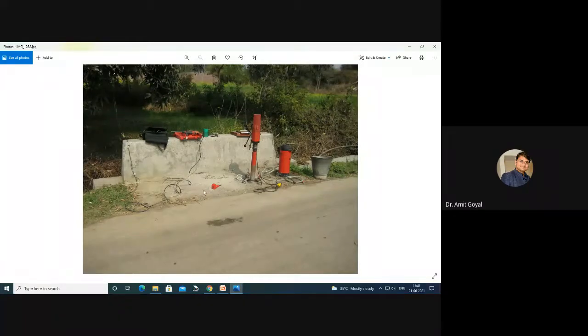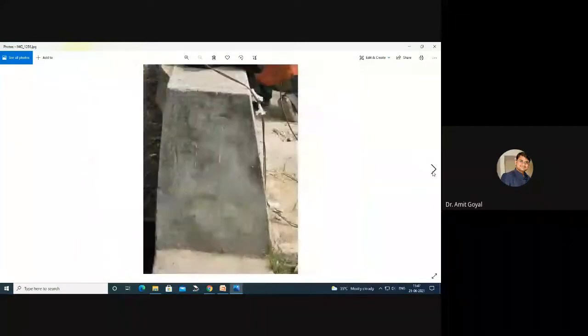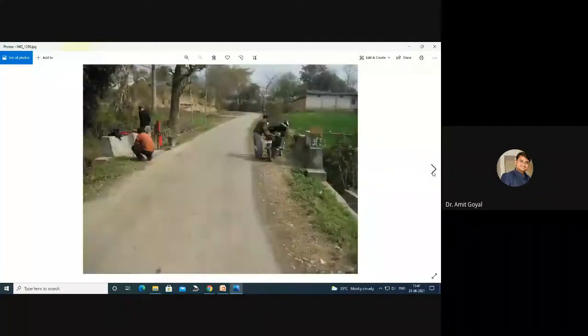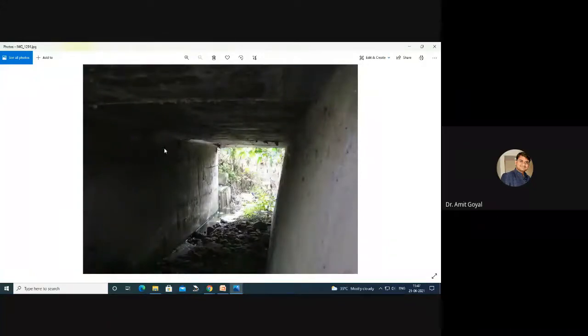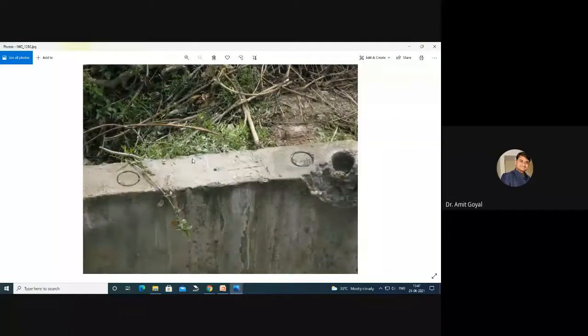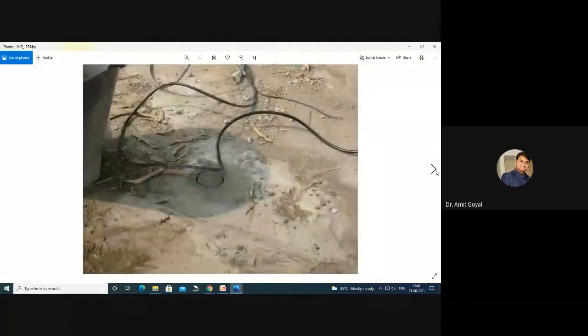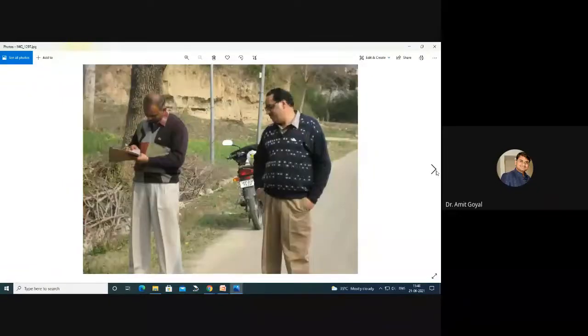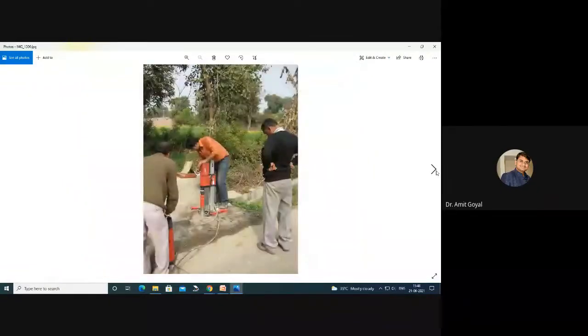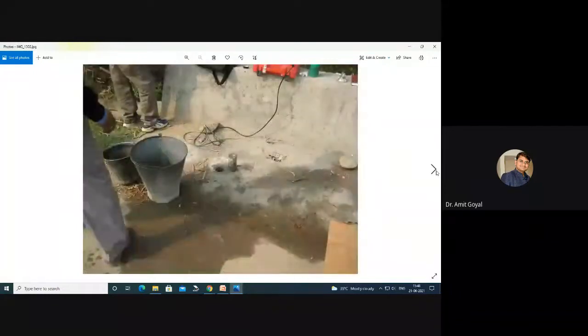So we went there, and we dug out some cores, and these cores were tested, and you can see that the structure was in very good shape. This is the small culvert, in very good condition, and the core was dug out and we tested that structure. This is how the contractor was saved, and a lot of inquiries were there because of the construction of this small culvert.